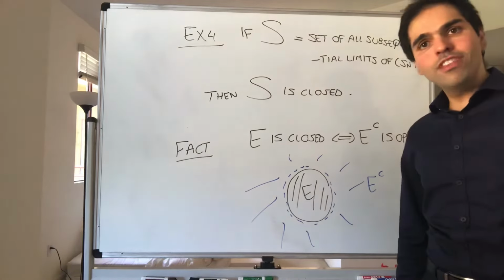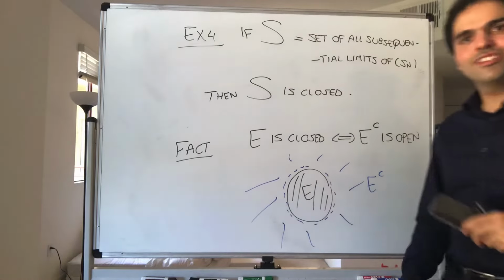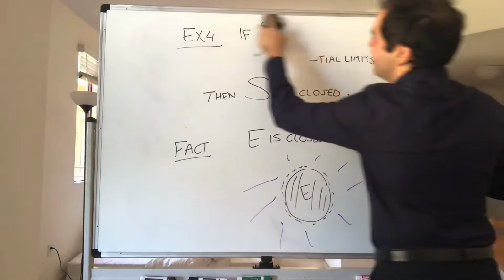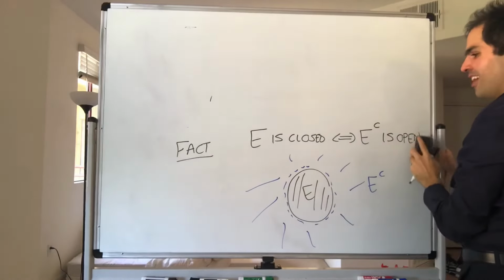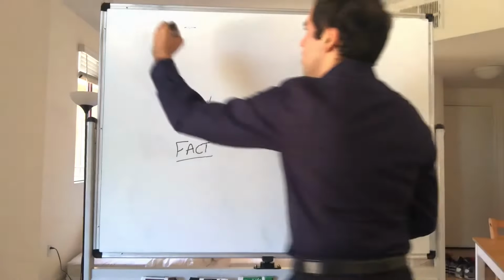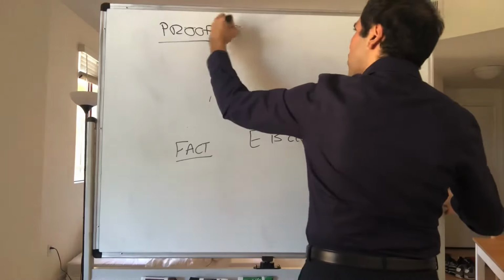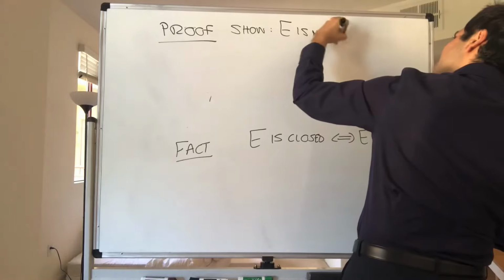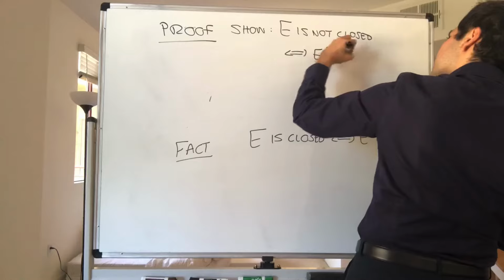And let me prove this, and feel free to skip to the rest of the video if you're not interested or if you don't have time in my class. But by the way, I might ask that on a homework problem, so it might be worthwhile to watch this. And so let's prove this. So what we'll show is the equivalence statement. Namely, we'll show that E is not closed if and only if E complement is not open.